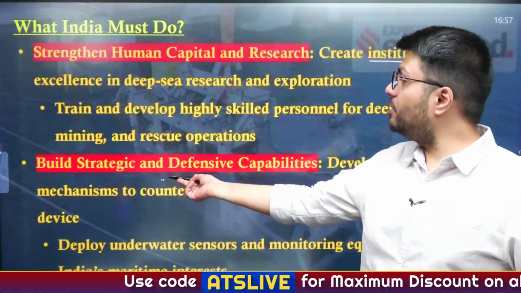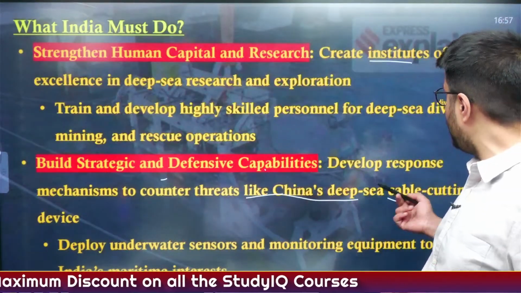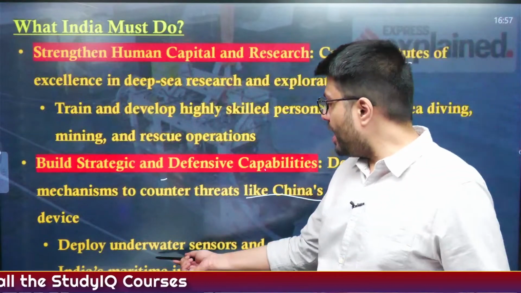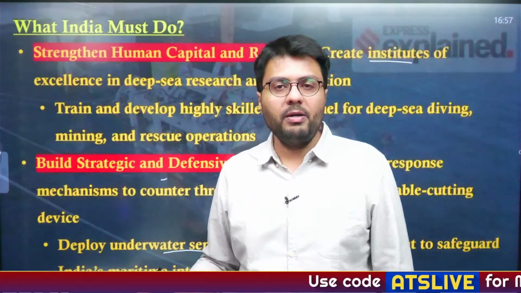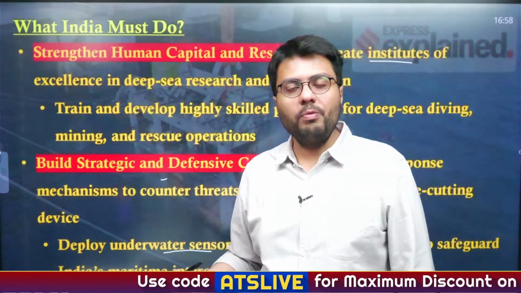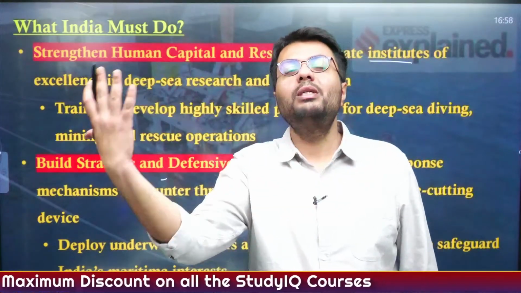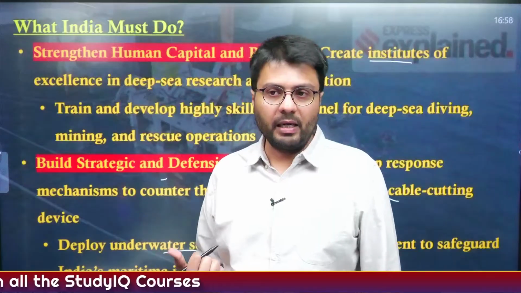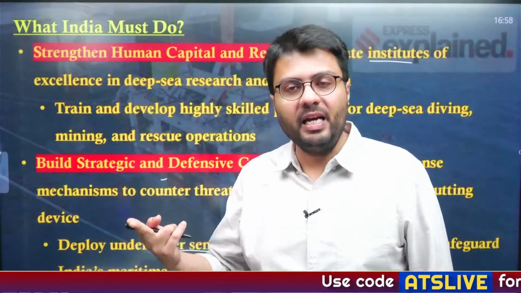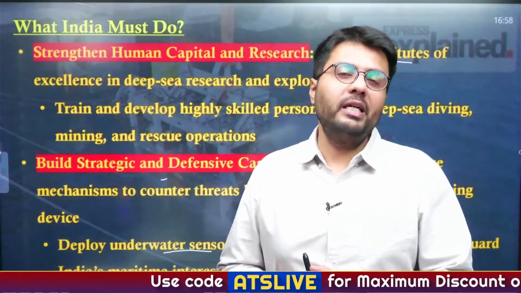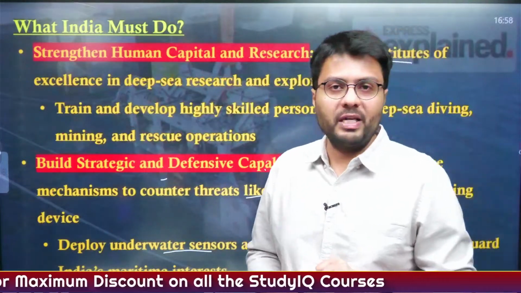And also, we need to build strategic and defensive capabilities, that is, develop response mechanisms to counter threats like China's deep sea cable cutting devices, and also deploy underwater sensors and monitoring equipment to safeguard India's maritime interests. What is maritime interest? It might be security related or economy related, because I told you there are huge underwater sea cables that transmit as much as 95% of overall data on the internet. So suppose an adversarial country, during the time of war, cuts the deep sea water cable, it will lead to stopping of the internet across India. So we need to have the capability to deter any country from such mischievous activities.